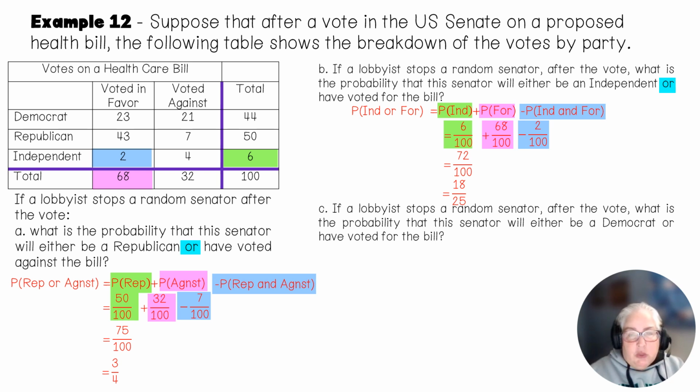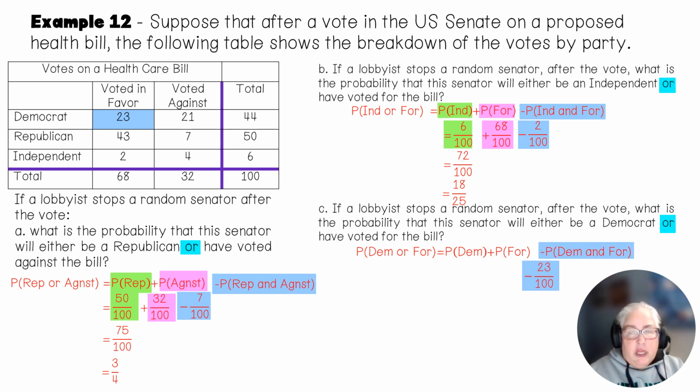Let's look at the last one. All right, the last one says we want the probability that the senator will either be a Democrat or have voted for the bill. Again, we have "or." So I can write Democrat or for. So that's going to be the sum. Then I have to see if there's an "and," which would be where Democrats and for cross. And there's 23 of them. So since there's 23 of them, I have to subtract it off. I'm just going to subtract off 23 over 100.